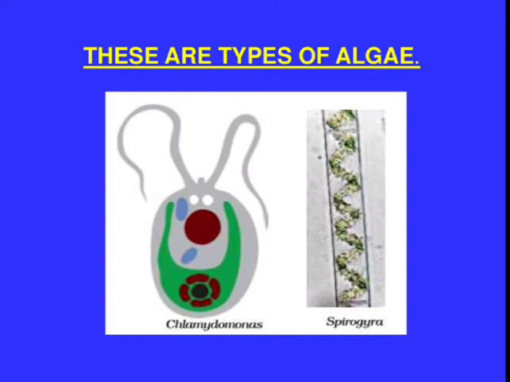Algae, in Gujarati you all call leel, right? And you know the place where this algae is found, right? Where do you observe this algae? Where you find stagnant water. Stagnant water means standing water. Water that stays still for many days, on its surface what comes up? Leel comes up. So that is nothing but algae, and that is green in color. Okay, so here two types of algae are shown in the picture.